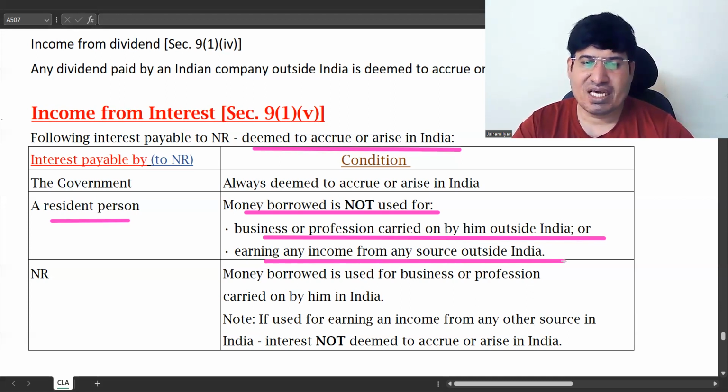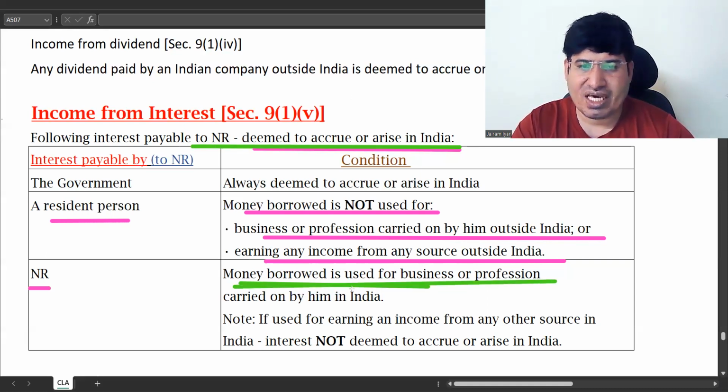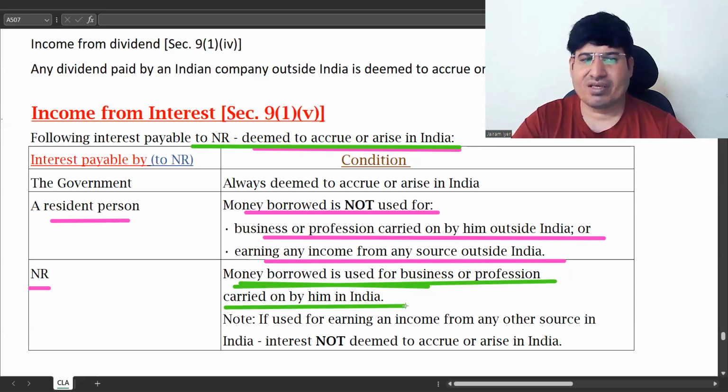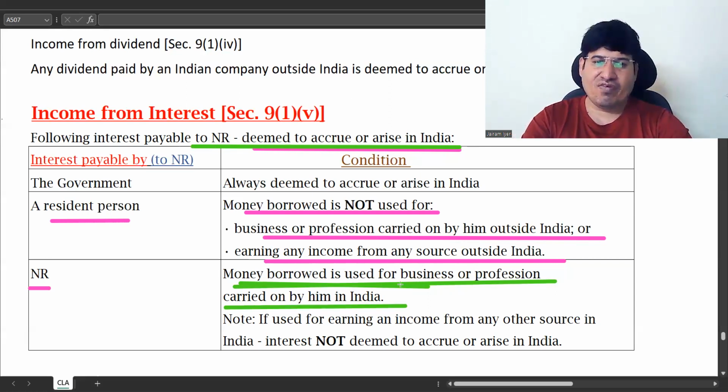Okay, so this will be the case when it will be deemed to accrue or arise in India, for a resident person. And for a non-resident person, the condition is reverse. Money borrowed is used, so always read it from this sentence. Income is deemed to accrue or arise in India if the money borrowed is used for business or profession carried on in India. Only then, for a non-resident, it will be deemed to accrue or arise in India.